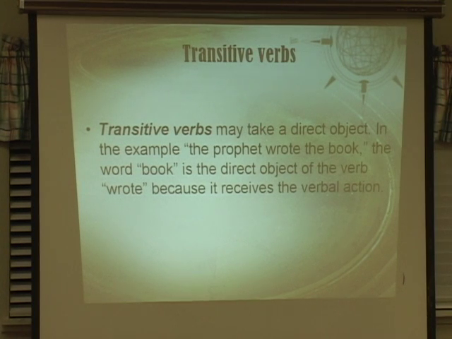Example: the Prophet wrote the book. The word book is the direct object of the verb wrote because it receives the verbal action. So he wrote the book, so the verb transits or transmits the action to the book.